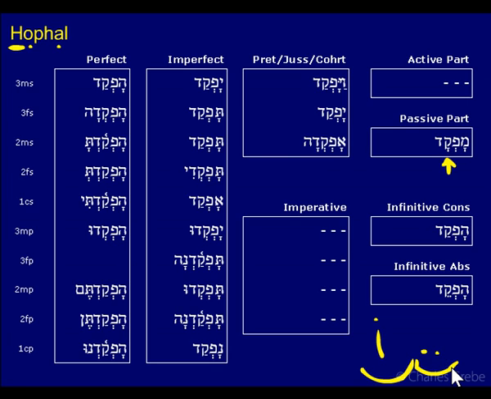Okay, they have these ones. And if you look through all the weak verbs, you'll find that this holds true, except for one case, and I will let you find it. If you go and take a look at the infinitive absolutes in all your weak verbs, you'll see one case where that's not the case. But other than that, they're either holem vav or holem, or tsere.